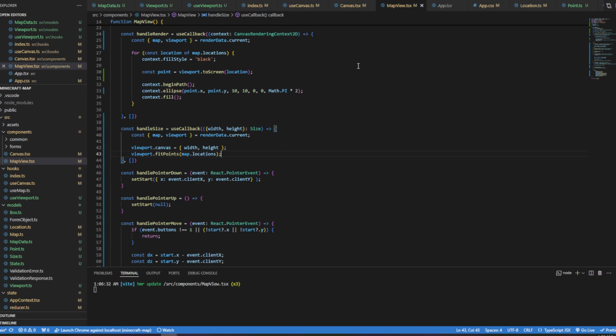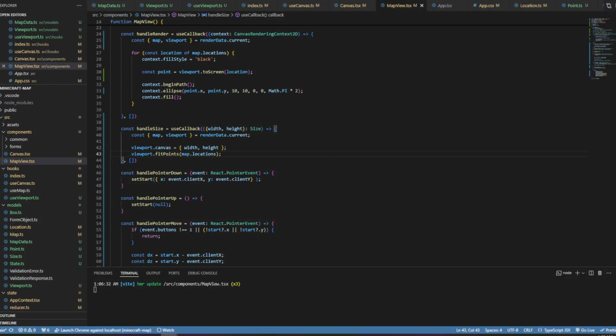And so if I spin that up, then there it is. It fits it. I'm not sure why it's a little bit high like that, but that's okay. We'll figure that out when we are able to start adding more points. But for now, I think we're good. I think this is what we want.